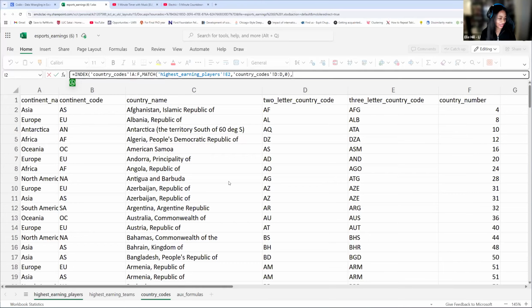Well done. And then I see another good question. Can you use index without match? Yes, so index and match are separate formulas. You can use them, but they're often used together just for the power that they have. But you can use either formula separately. So now we're going to use column index 3.